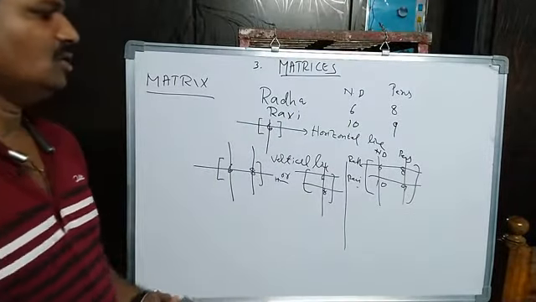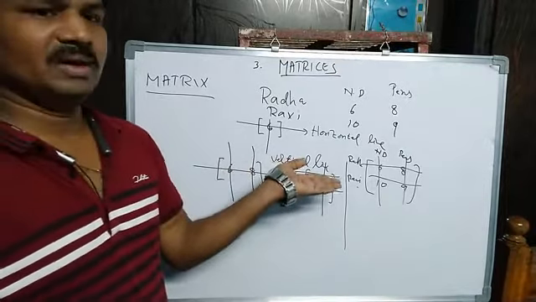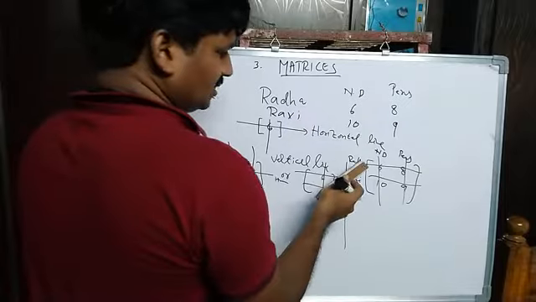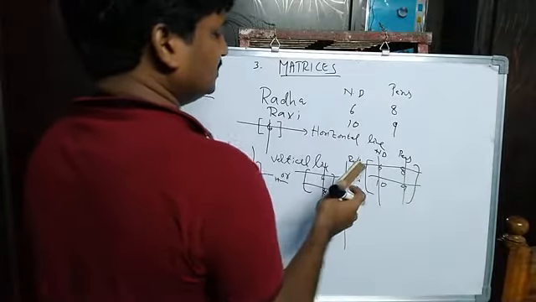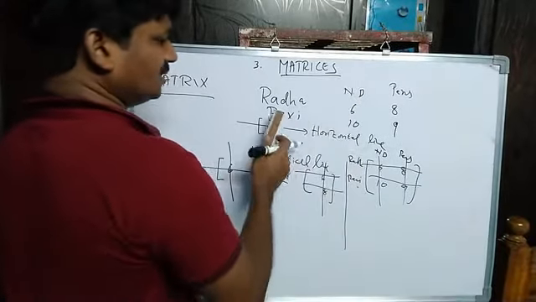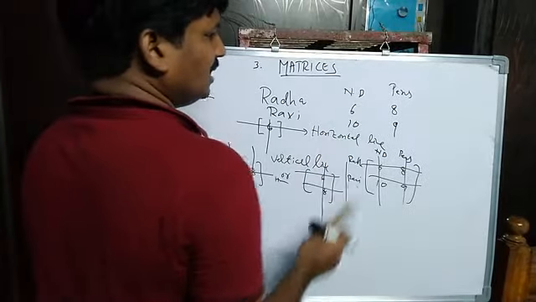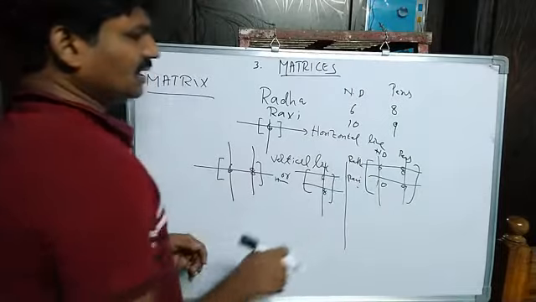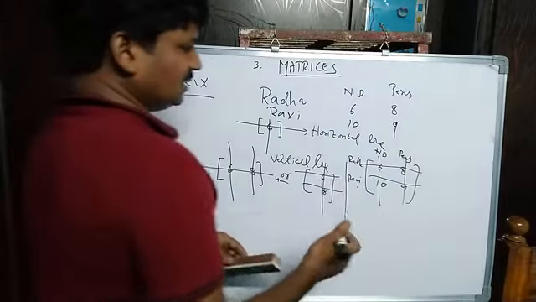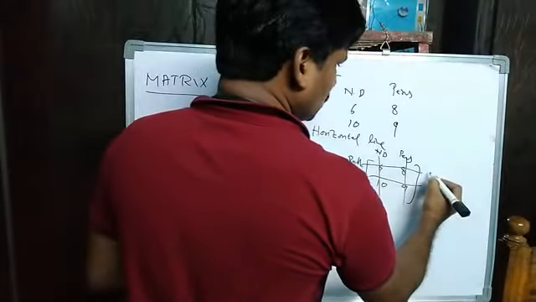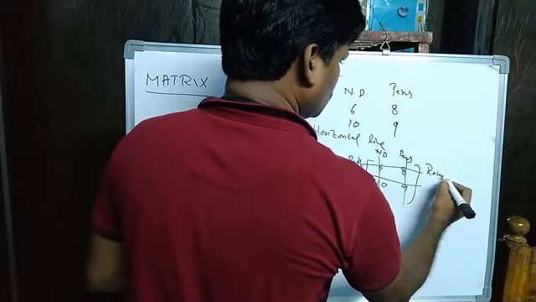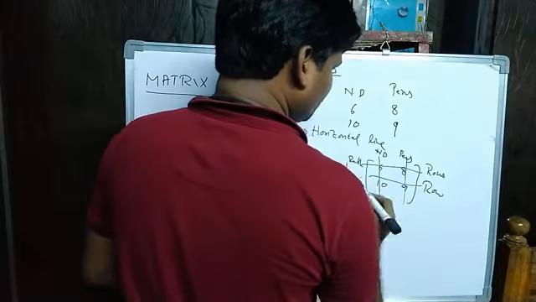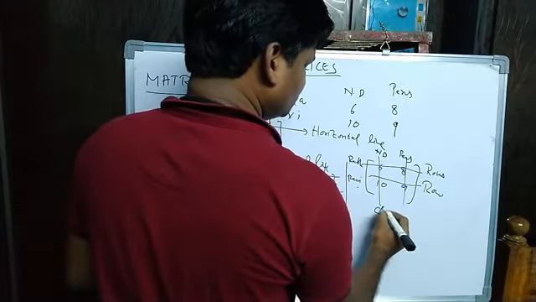Okay, it is an arrangement. This type of arrangement: Radha having 6 notebooks and 8 pens, Ravi having 10 notebooks and 9 pens. All these are arranged in horizontal lines and vertical lines. So we can say that these horizontal lines are known as rows, and these vertical lines are known as columns.